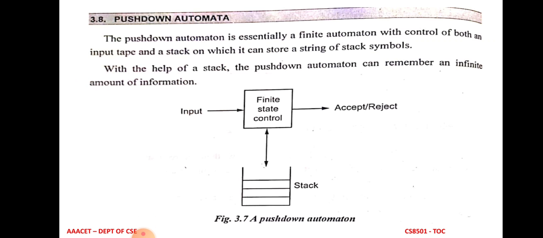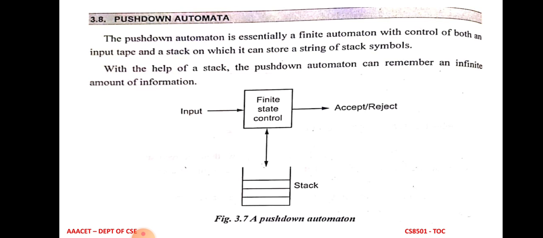Push-down automata is similar to finite automata. It is a mathematical model of the system, and it accepts input and produces output with a finite number of states. But the difference between finite automata and push-down automata is that finite automata have only the finite control, which controls the input tape and produces the output. But in push-down automata, there is also the control of a stack, which can store a string of stack elements. So with the help of the stack, the push-down automata can remember an infinite amount of information.